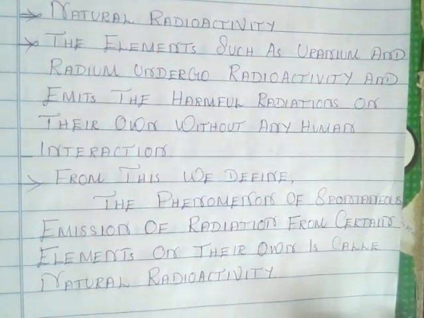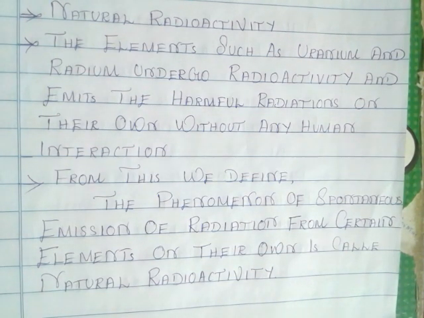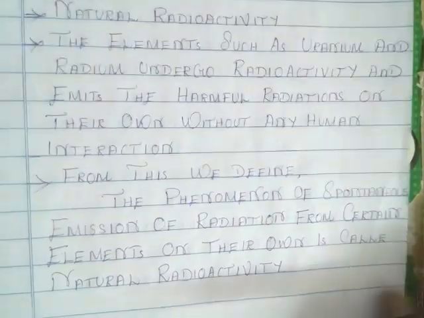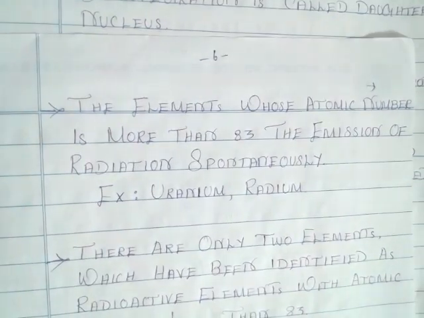From this we define: the phenomenon of spontaneous emission of radiation from certain elements on their own is called natural radioactivity. Mark this. Next, underline this, for elements whose atomic number is more than 83, the emission of radiation occurs spontaneously.